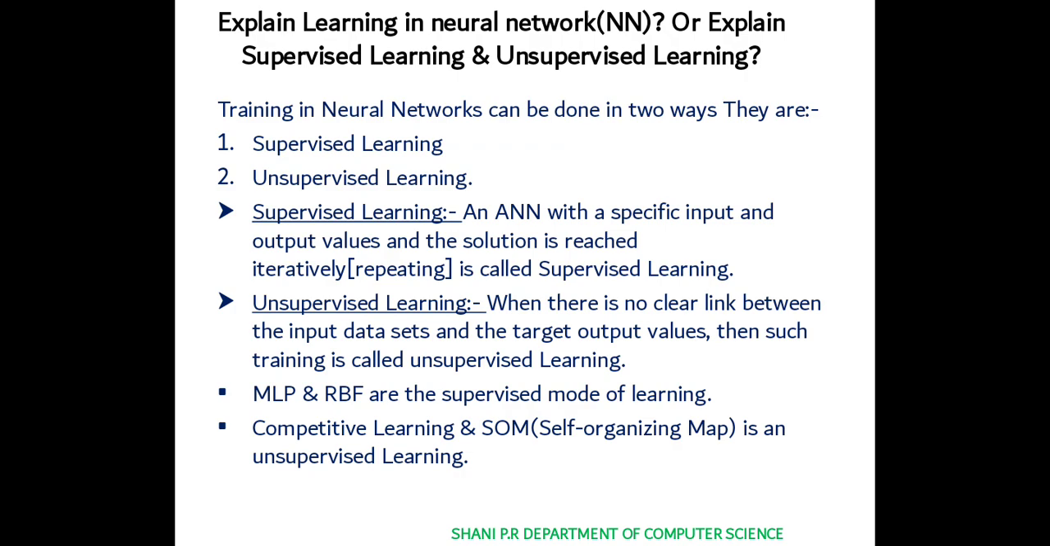MLP and RBF are the supervised modes of learning. In yesterday's class we had seen what a multi-layer perceptron and RBF, that is radial basis function, are. MLP and RBF are supervised modes of learning, whereas unsupervised learning includes competitive learning and SOM, that is self organizing map. These are the two techniques which can be used in unsupervised learning using an artificial neural network.